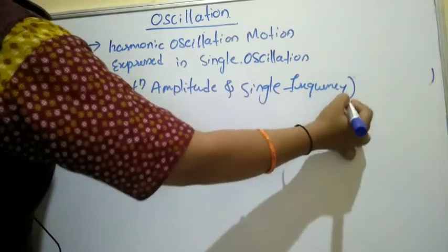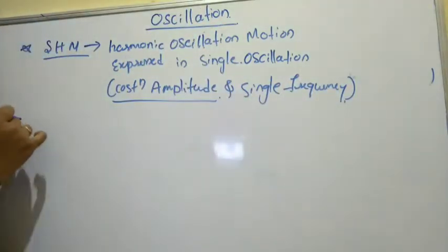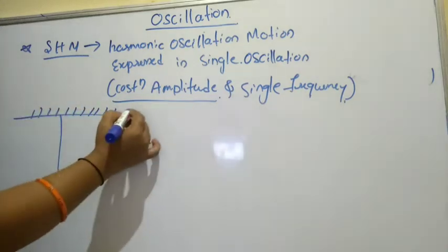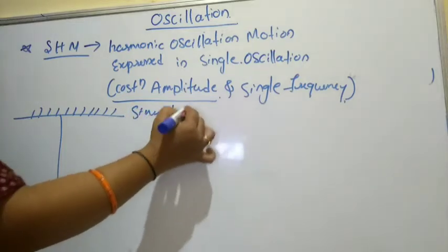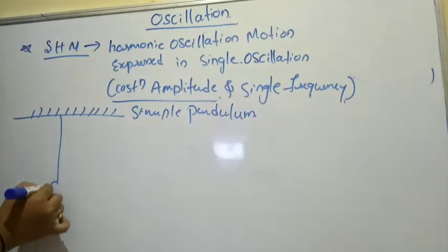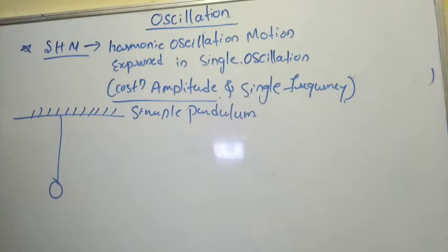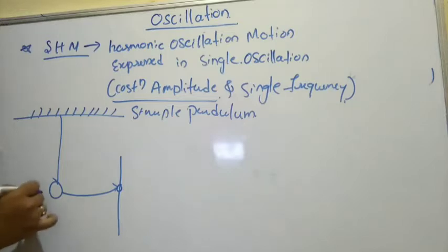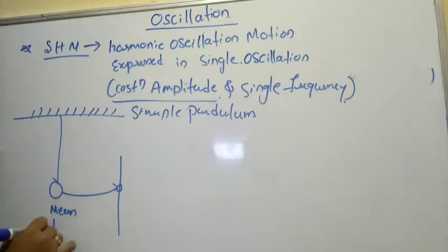So now come to the part of what is amplitude here. Once you go ahead with an experiment, you can take a simple pendulum, which will tell you exactly what is going on with that bob. It will exactly tell you the simple harmonic motion. It is suspended here, right? So when you stretch it, it will reach one extreme position, and it will not stay there, it will try to come to its mean position here. This is the mean position, or else we can say it is the stable equilibrium position.